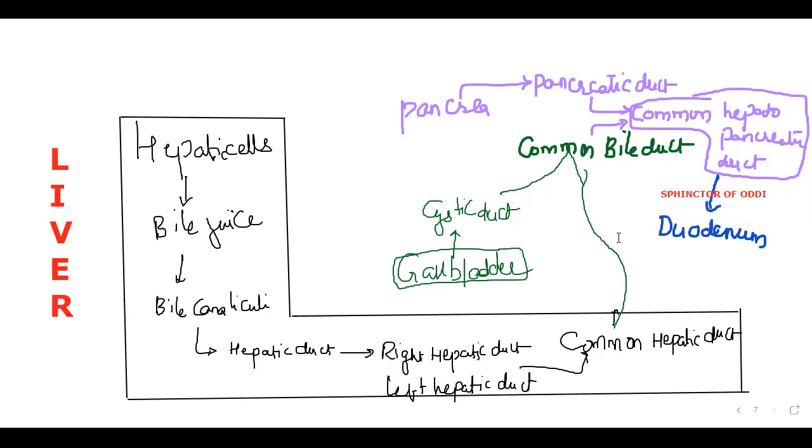So that's it. Okay, we'll make it in another way here. This is the complete sequence. Let me show you here. I'll start from this common hepatopancreatic duct.